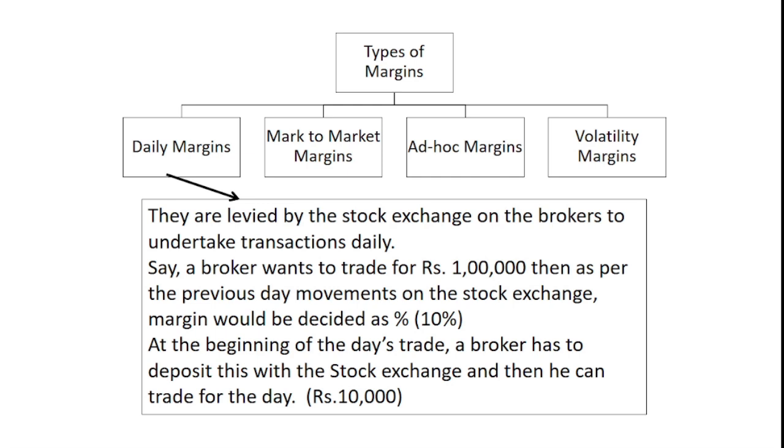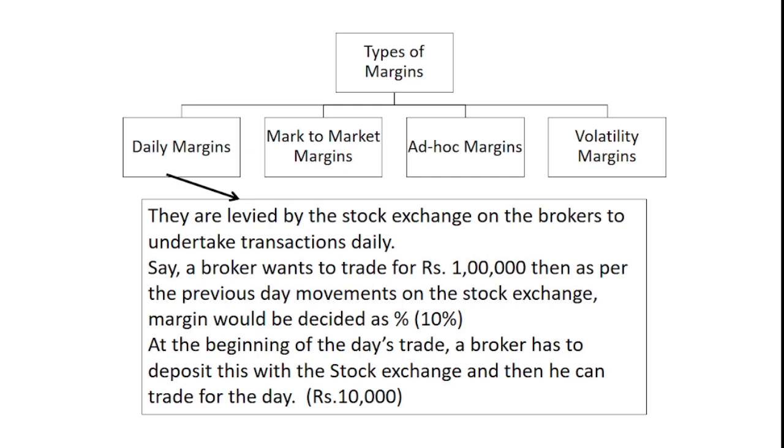Say, let us take an example. A broker wants to trade for rupees 1 lakh. Then, as per the previous day's movement on the stock exchange, the margin would be decided as a certain percentage. Let us assume that to be 10%. At the beginning of the day's trade, a broker has to deposit this with the stock exchange and then he can trade for that particular day. For example, in our case, because the broker wants to trade for rupees 1 lakh and the margin decided is 10%, he would be depositing 10,000 rupees with the exchange.